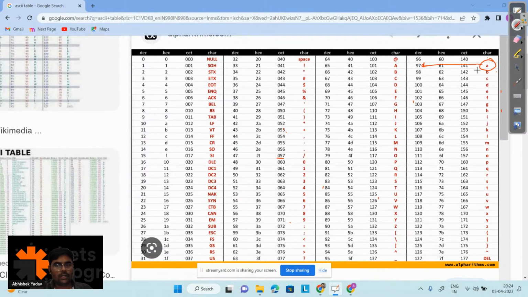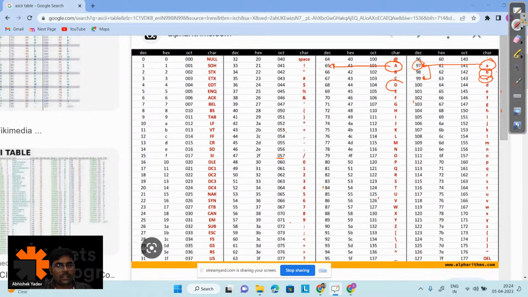If you know the ASCII value of small a, then you can easily calculate the remaining lowercase characters. That is, for b, you add 1 to 97. For c, you add 2 to get 99. Are you getting that point? Similarly, you just have to remember capital A, which is 65.